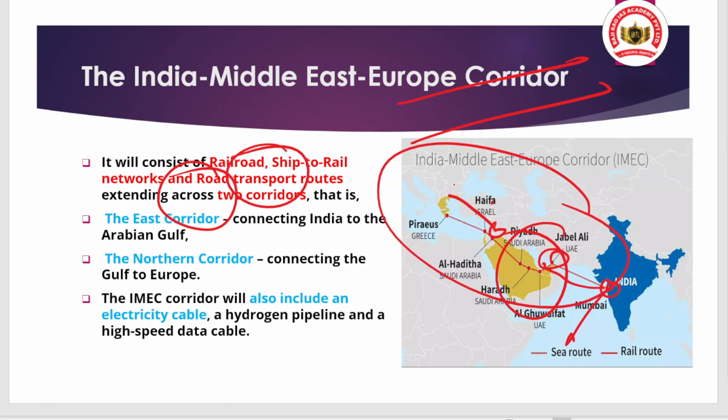You should remember this. Along with this, the corridor will promote electricity cable laying along with a hydrogen pipeline and a high speed data cable. So there is a multi-dimensional approach here to promote connectivity and maintain the presence of the US and like-minded countries here to curb China's growing presence. That is also an important point. That's why one of the important indirect aims of this corridor is to curb the growing presence of China here, okay.